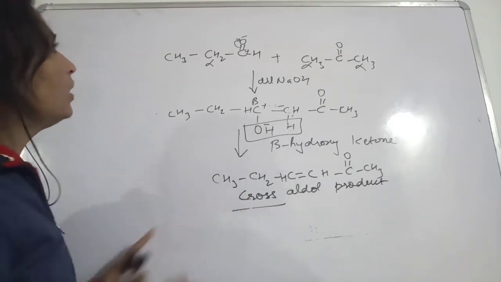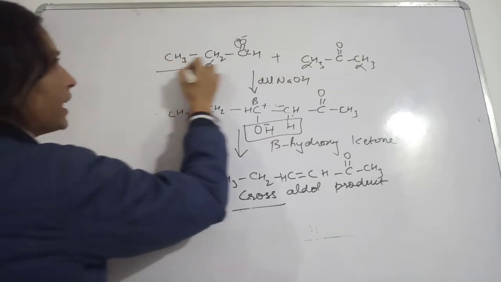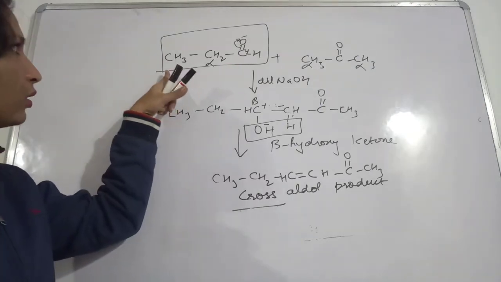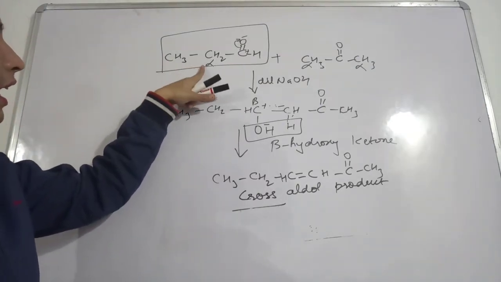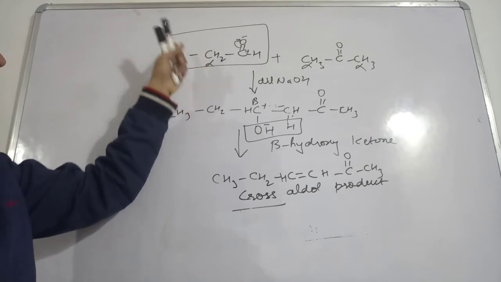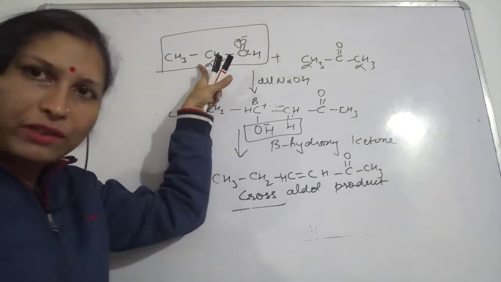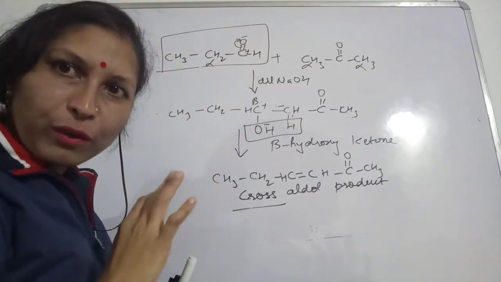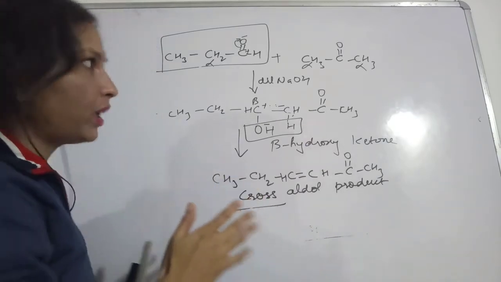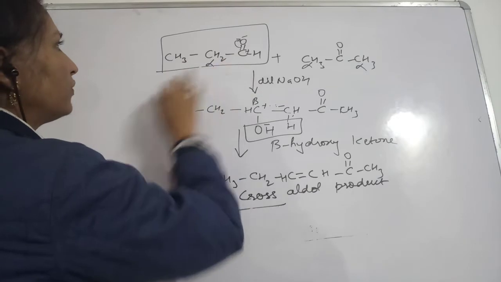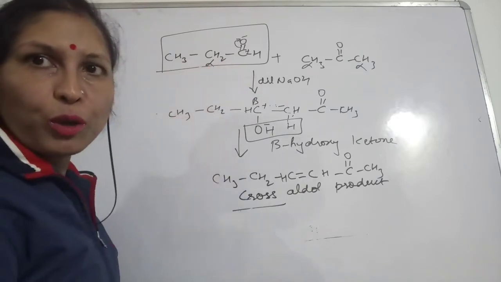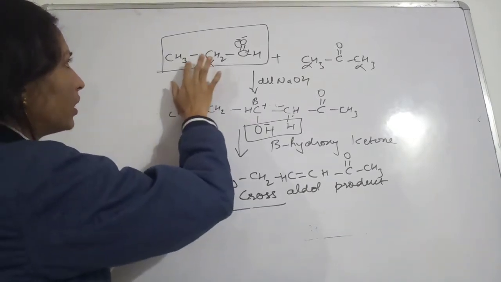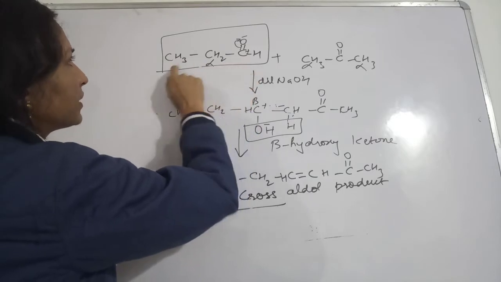Now, self aldol product: if you are taking this aldehyde into consideration, one molecule of this aldehyde and another molecule of the same kind of aldehyde, then the product you are going to get will be called the self aldol product. So in this case, 2 molecules of this aldehyde. This is propanaldehyde, or propanal you can say. Here we are going to give the name propanal, because 3 carbons are present in this case.